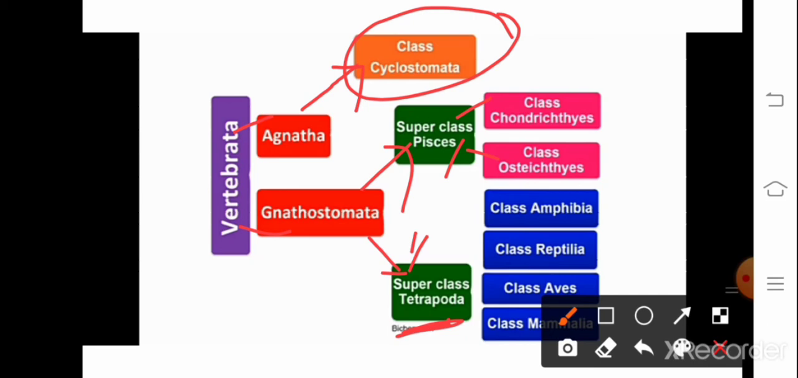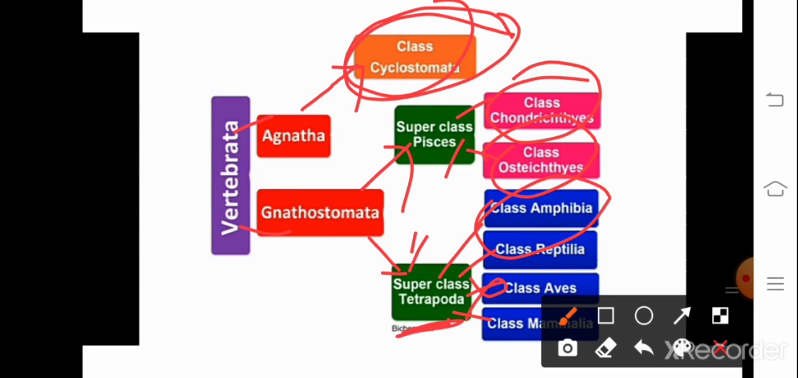Whereas the superclass Tetrapoda is divided into four classes. They are class Amphibia, Reptilia, Aves and Mammalia. Clear? So this is about the overall classification of Vertebrata. Now at last, we need to discuss the characteristic features of all these classes. So let's start with the first class, that is Cyclostomata.